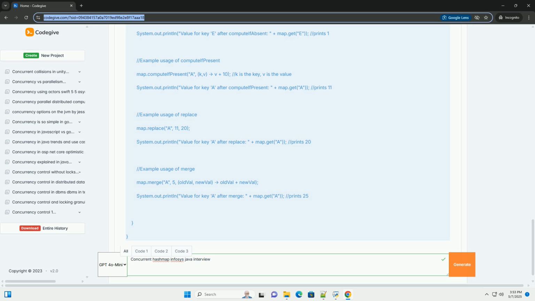Answer: The key difference is in their approach to thread safety. Hashtable synchronizes entire methods, making it relatively slow. ConcurrentHashMap provides finer-grained locking, allowing multiple threads to access different parts of the map concurrently, which significantly improves performance. Also, Hashtable does not allow null keys or values, and neither does ConcurrentHashMap.